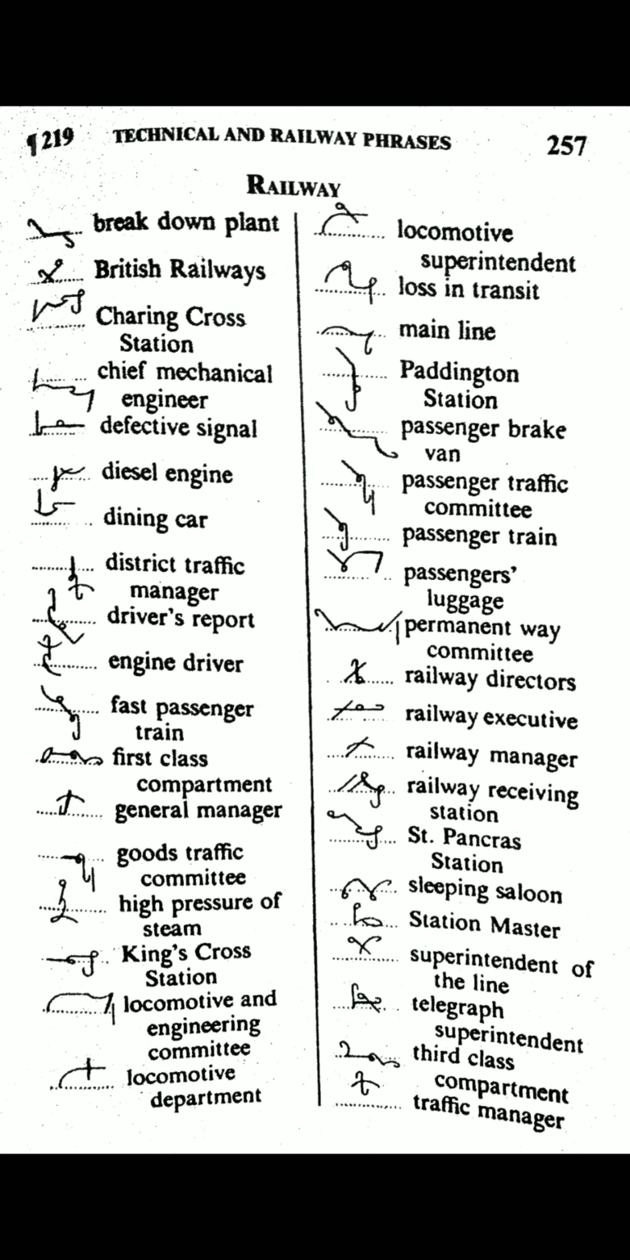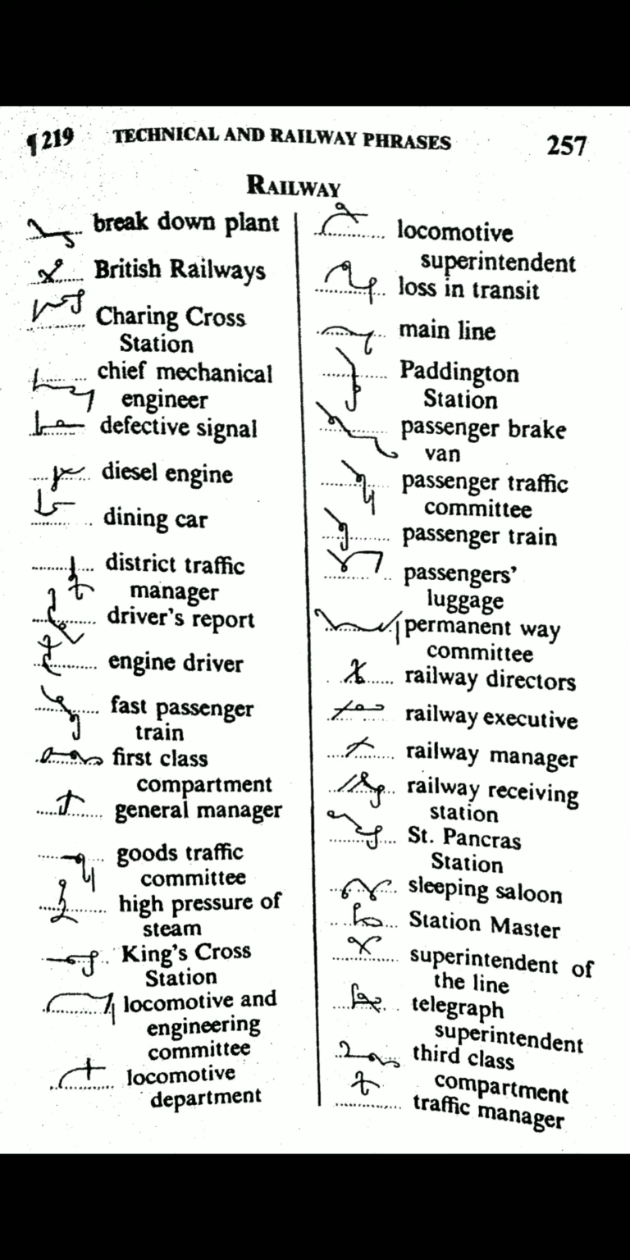Permanent way committee. Per on the line M stroke N stroke is used here for permanent. Way upward is used for way, and disjoint T is used for committee. Railway directors. Intersecting upward R is used here for railway, with dir with a circle on the line for directors. Railway executive. Upward R intersecting here is used for railway. K a circle K with V hook is used here for executive.